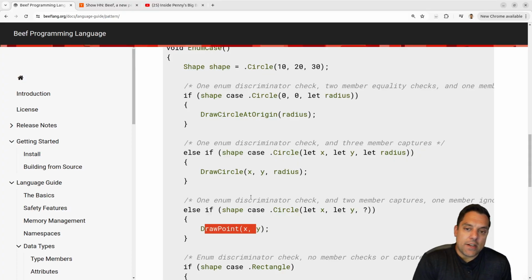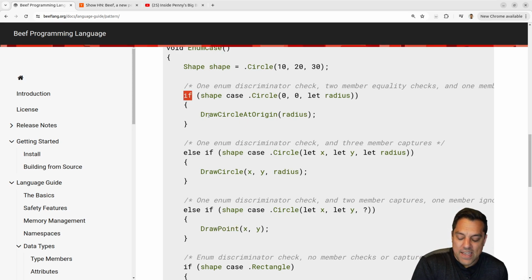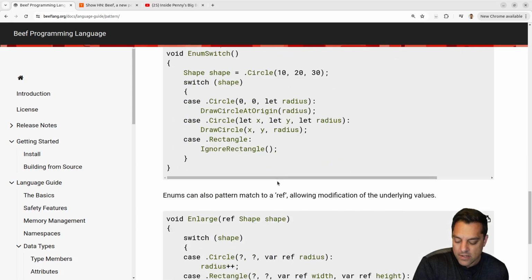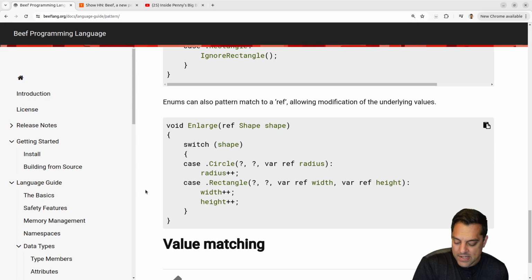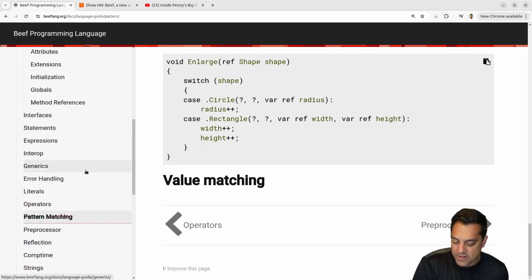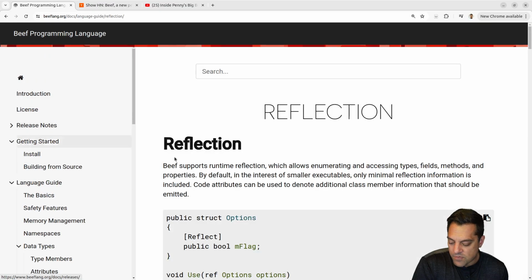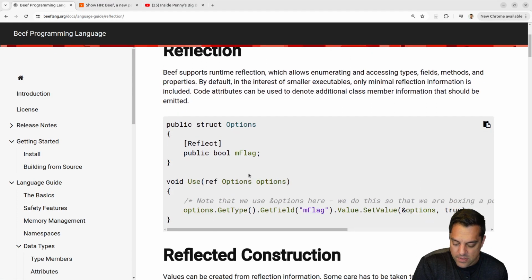Okay, I mean, you've got your general pattern matching, which is generally a nicer way to handle these if conditions, and usually you can get better error messages. We'll have to try a few more examples out, I guess. Okay, we spent most of our time just looking at the language here. I do want to get into the reflection and comptime stuff, though. Maybe we'll just run a few examples.